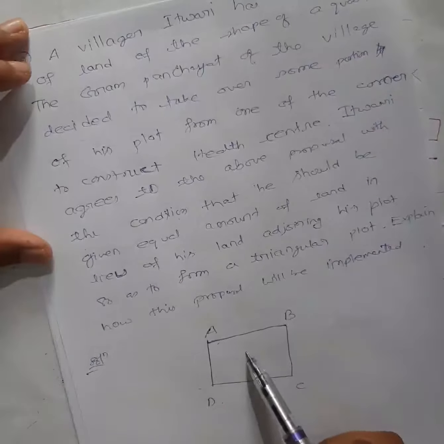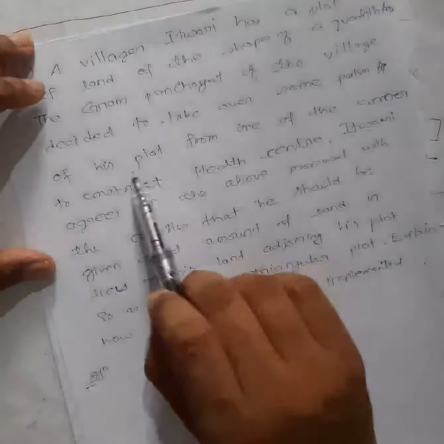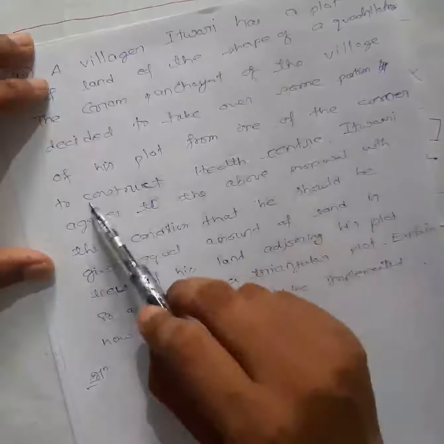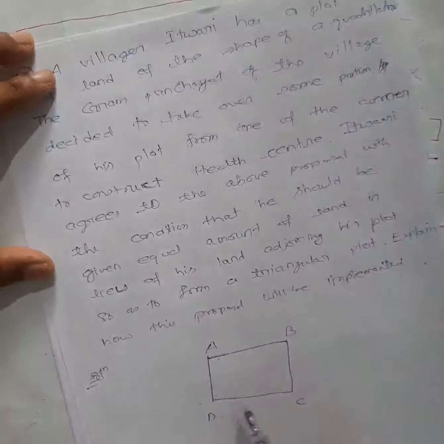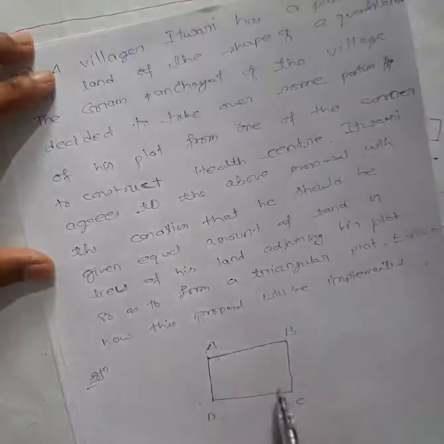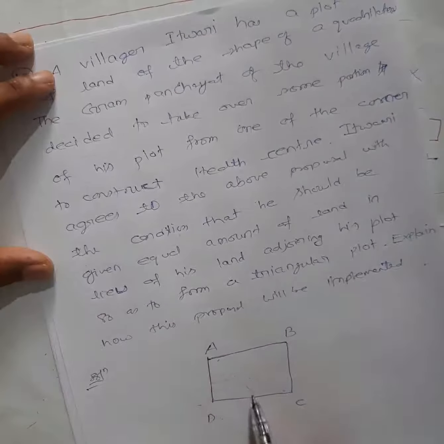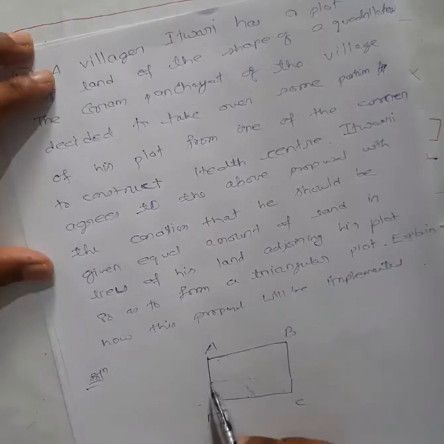Now obviously Itwari will not give it for free, right? So see here, from one of the corners, to construct a health center. So they wanted to construct a health center. For that reason only they wanted to take a part of his land from one of these corners. So land can be taken like this, in the shape of this one, or anything, right?